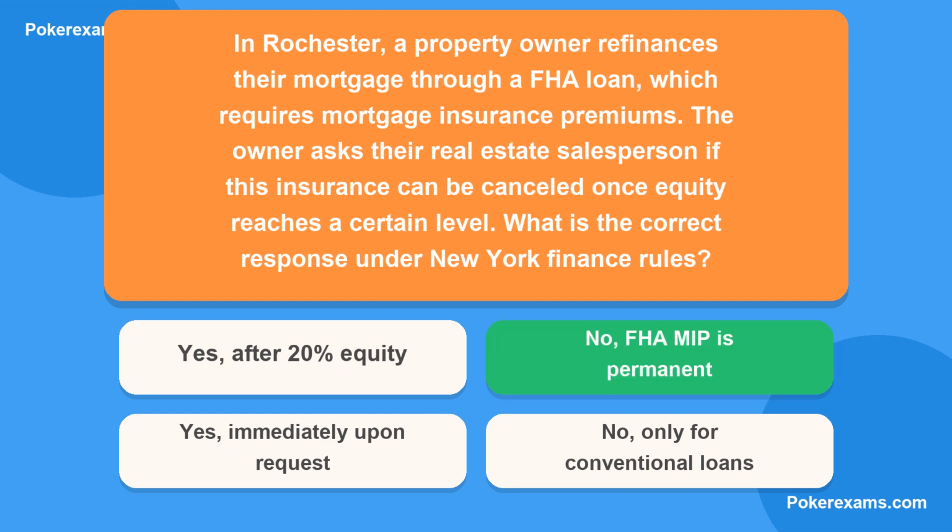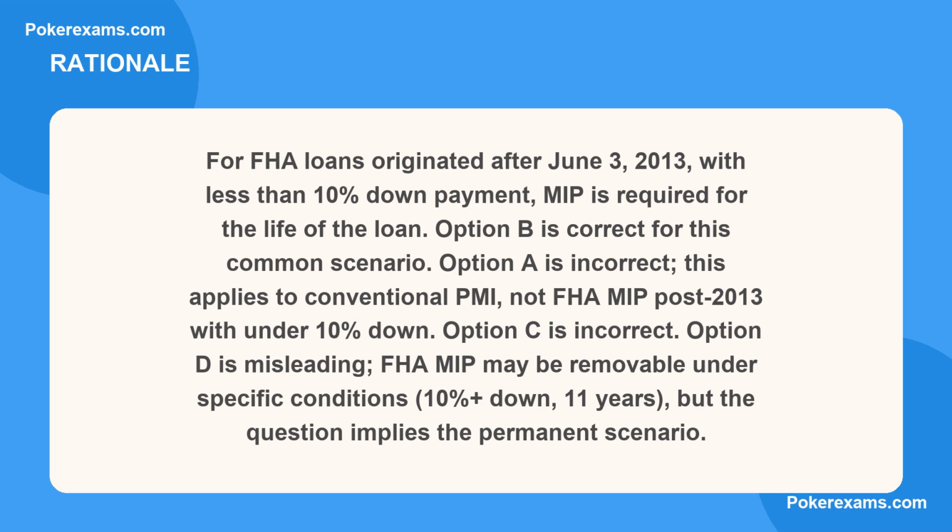The correct answer is B. Here is why. For FHA loans originated after June 3, 2013, with less than 10% down payment, MIP is required for the life of the loan. Option B is correct for this common scenario. Option A is incorrect. This applies to conventional PMI, not FHA MIP post 2013 with under 10% down. Option C is incorrect. Option D is misleading. FHA MIP may be removable under specific conditions, 10% plus down, 11 years, but the question implies the permanent scenario.